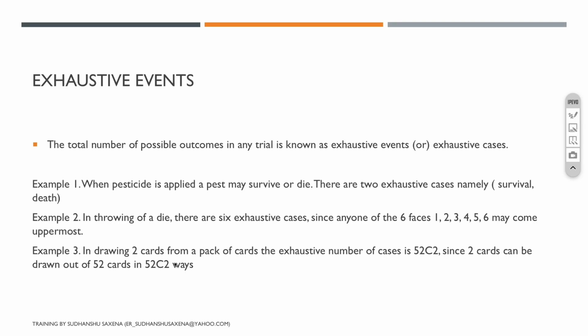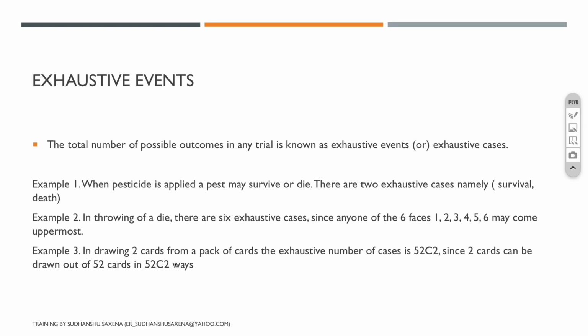Now, what are exhaustive events? This is where probability gets really interesting. The total number of possible outcomes in any trial is known as exhaustive events or exhaustive cases. I want you to understand that this is a little different from the sample space. When a pesticide is applied, a pest may survive or die. There are two exhaustive cases, namely survival or death. In this case, either the pest survives or dies; both conditions cannot happen together.